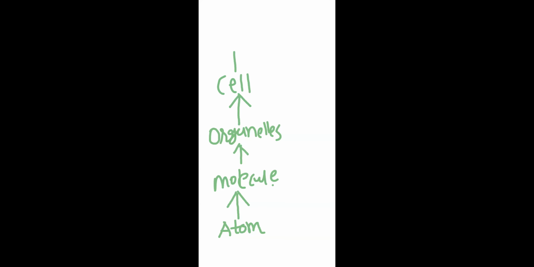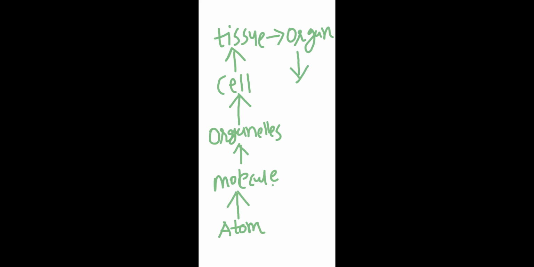When cells interact with each other, they form tissue. Very good. Next, tissues, you know, epithelial tissues, ये lower standard में आया है आपको. Epithelial tissues, connective tissues, muscular tissues. When tissues interact with each other, organs form.